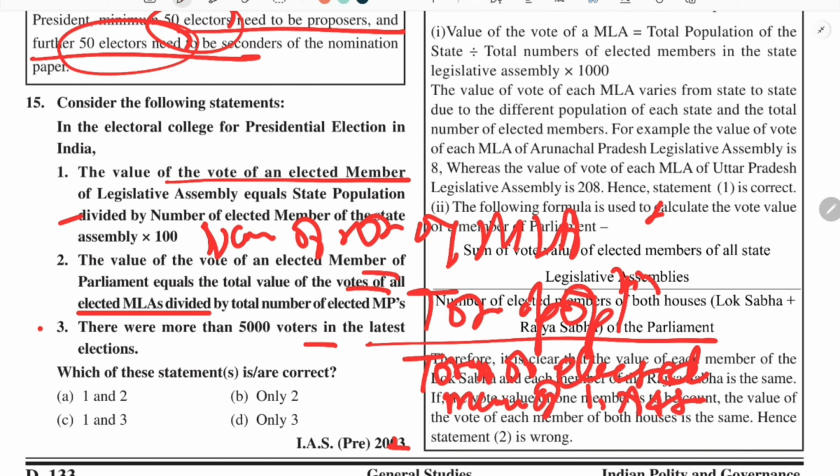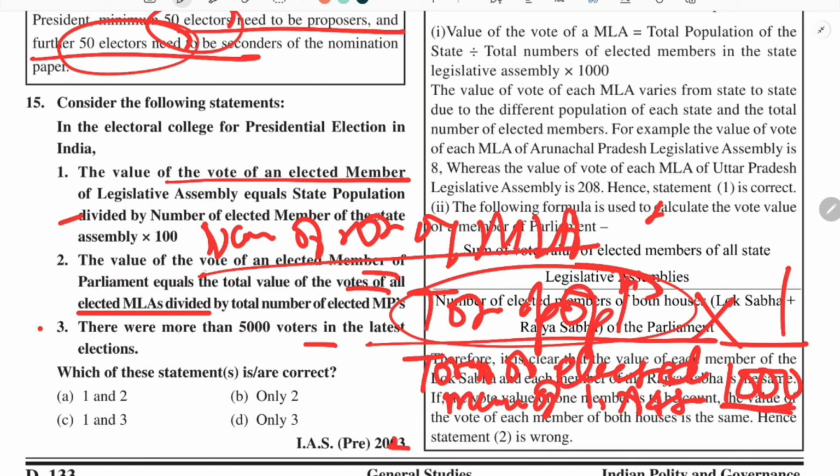We know that only the members of legislative assembly take part. So total population upon total number of elected MLAs of that state, and for simplification we divide by 1000. So that is the formula for the value of the vote of an MLA.